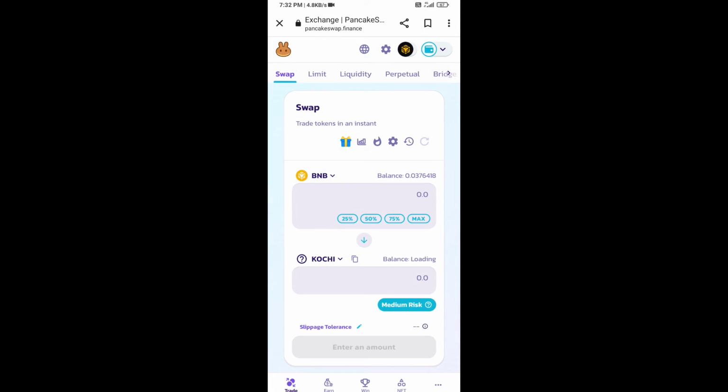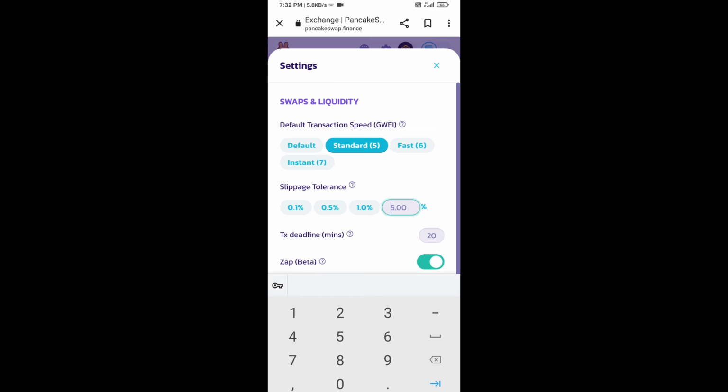After that, you will set slippage for effective purchasing. Click on this icon and here you will set 8% slippage. Click on the cut icon.